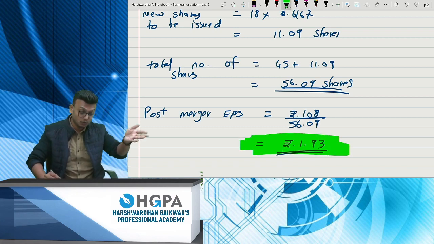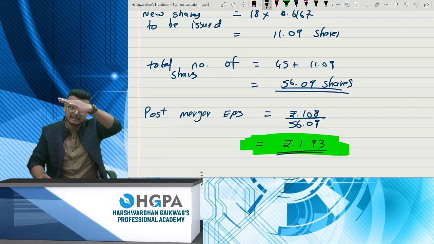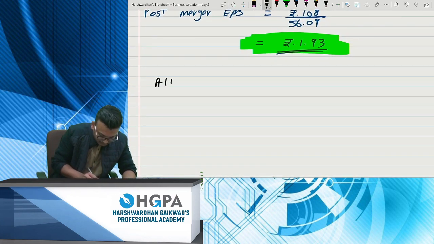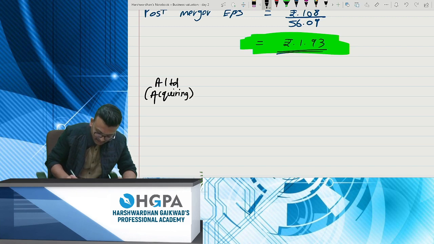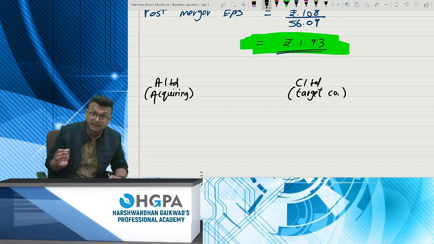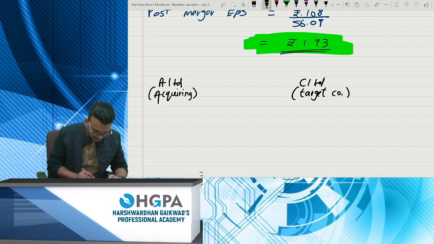Now let us start doing A Limited and C Limited. Same process. A Limited, the acquiring company, doesn't change at all, and C Limited is your target company. First, we need the PE ratio, so for that you need the EPS first.